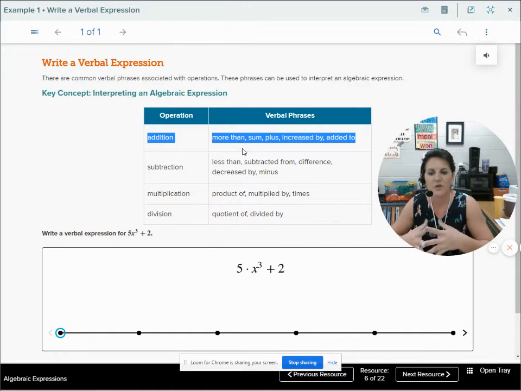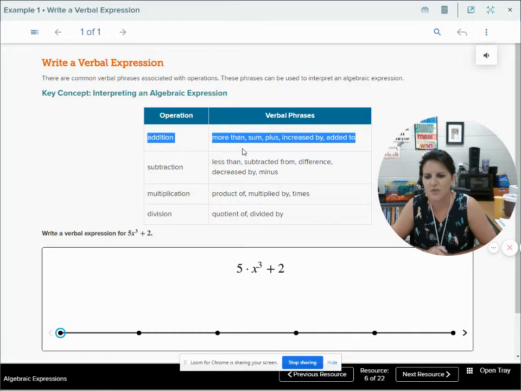Division: we might say divided by, or we might say broken into groups of 3. If I have 6 broken into groups of 3, we know that there's going to be 2 groups with 3 in each group, or 3 groups of 2, however you want to look at that. I can't remember now even how I said it. I should write down things as I say them.